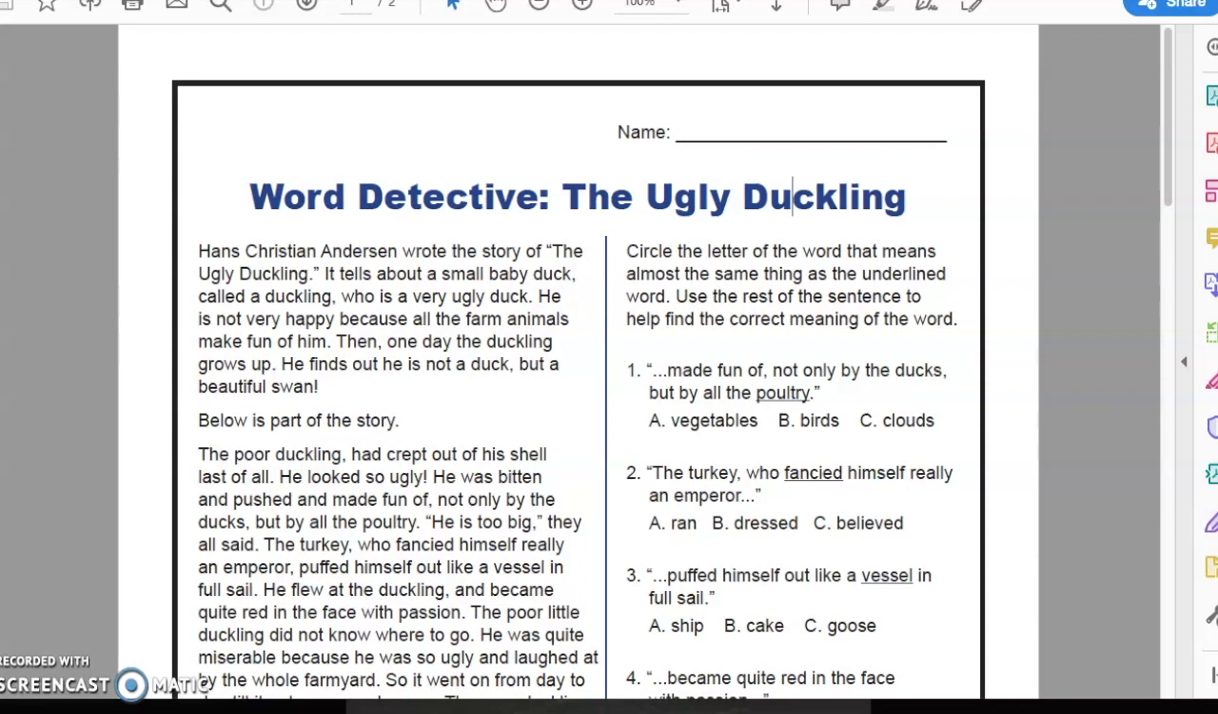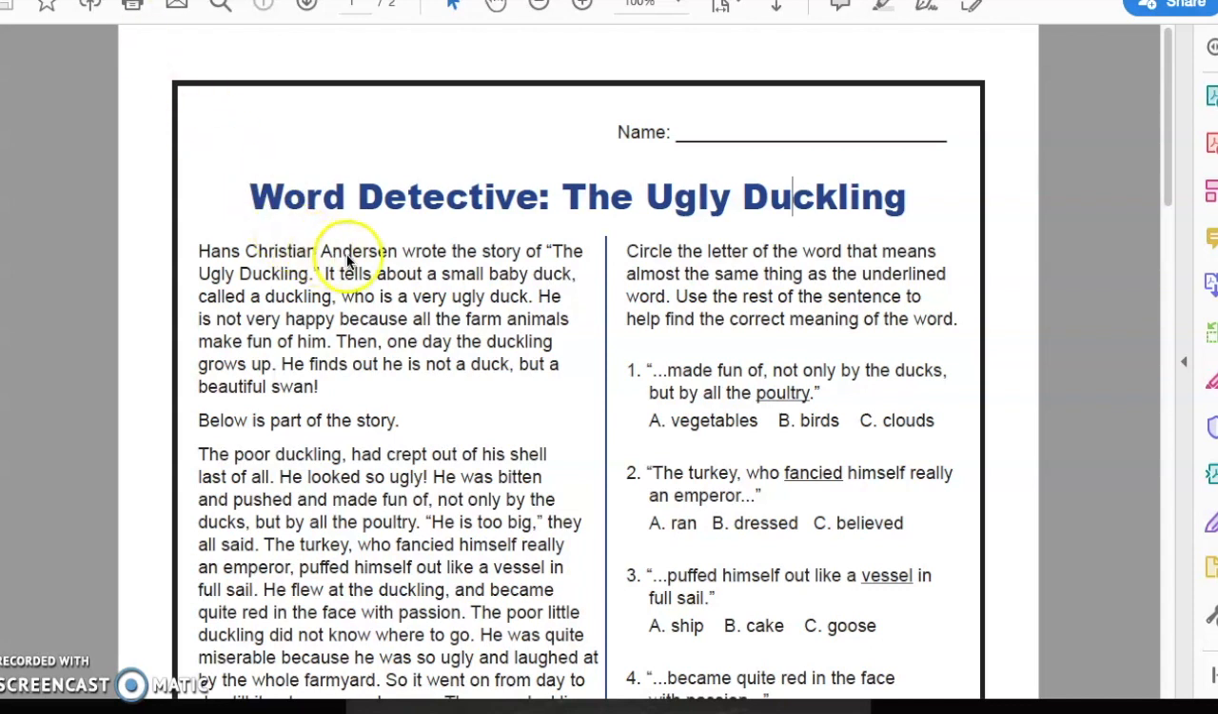Today we're going to be talking about context clues. Context clues are things inside of a story or a sentence that help you figure out a word that might be unfamiliar to you. So today we're going to read this story and then we're going to figure out what some of the words mean that might stump us up. The story we're going to be reading today is about the ugly duckling.